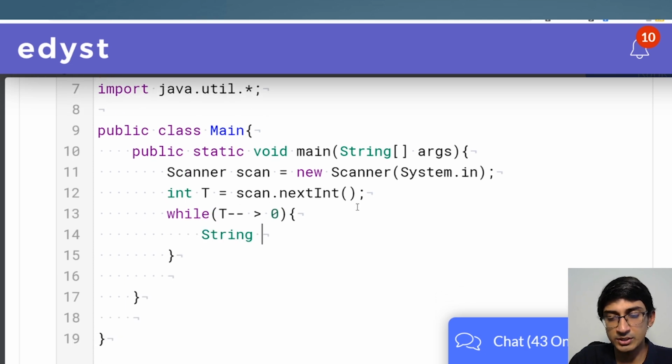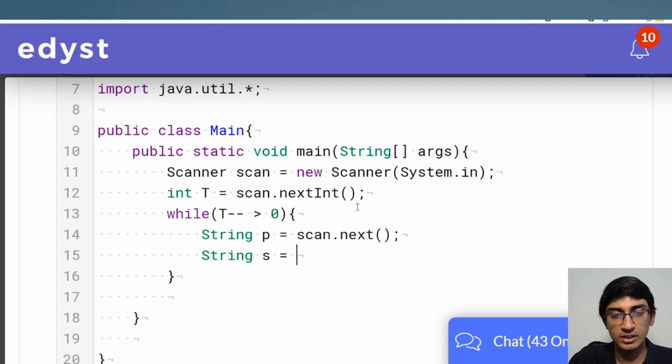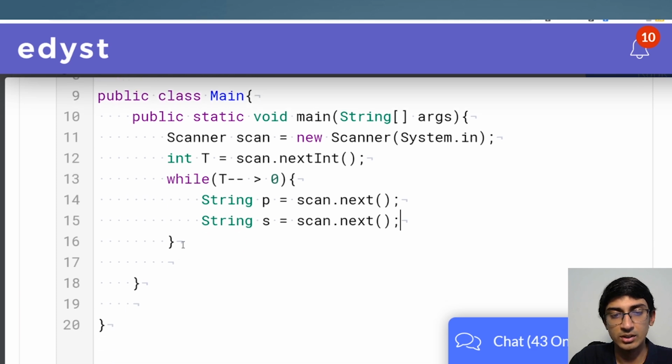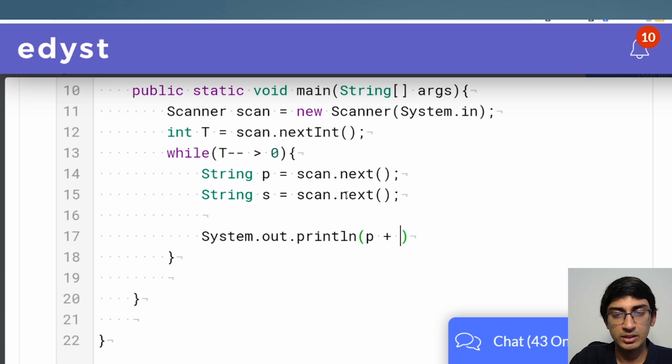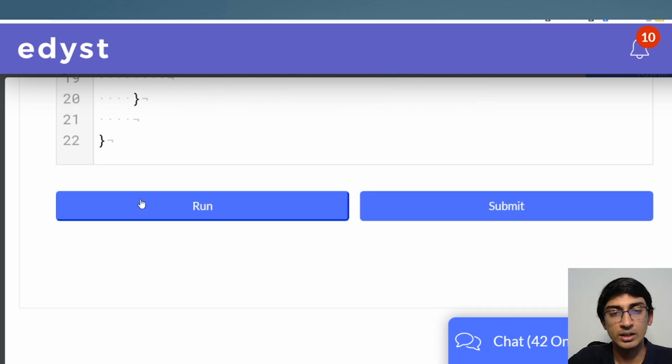So the first thing is we are supposed to take the new dictionary. That's called p. So String p is equal to scan.next(), and String s, which is the word, is scan.next() as well. All right, great. So now we've got p, we've got s, and you know me, I like to print out whether we are getting all of the elements or not. So we'll do p plus s, with a space in between, just to see whether we are getting all of the inputs properly or not. Let's try to see.